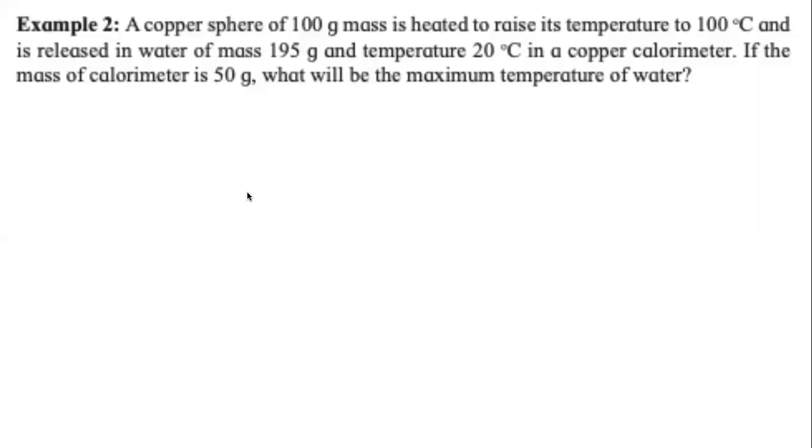Copper is the substance, and the calorimeter is also made of copper. If the mass of the calorimeter is 50 grams, what will be the maximum temperature of water? Of course, the water will be heated. That is what is required. Do not be afraid at all. We have three things: the substance, the water, and the calorimeter. Divide the question.